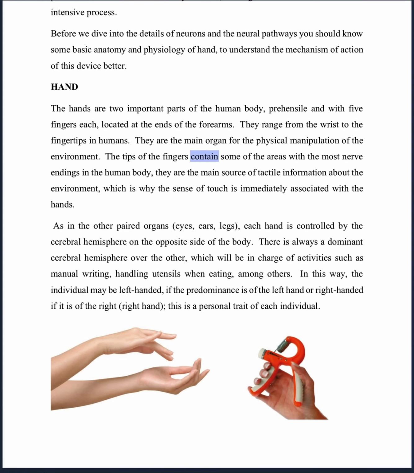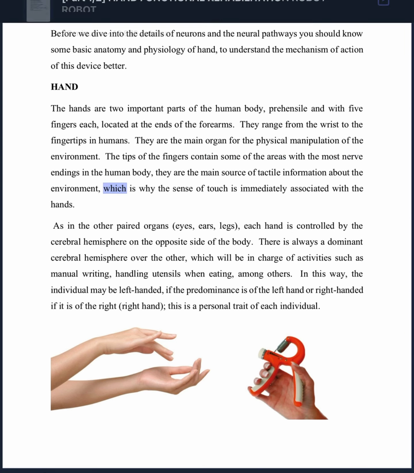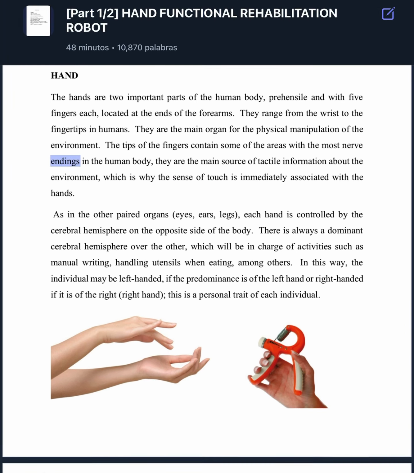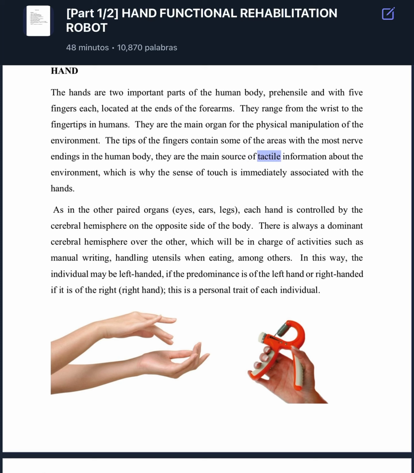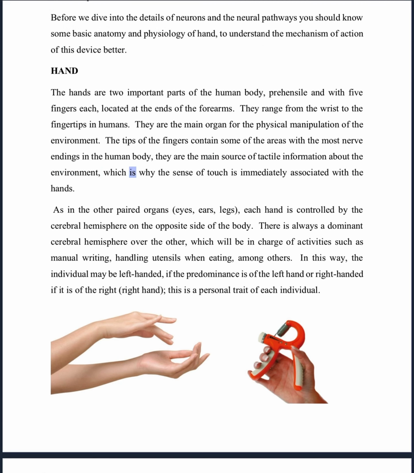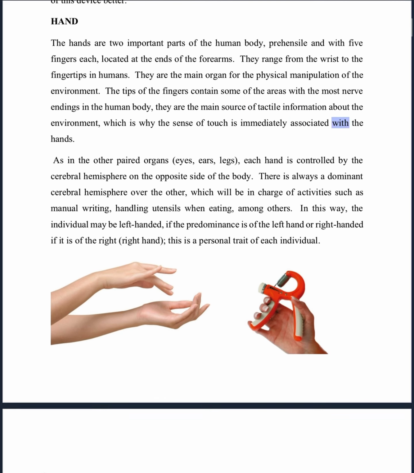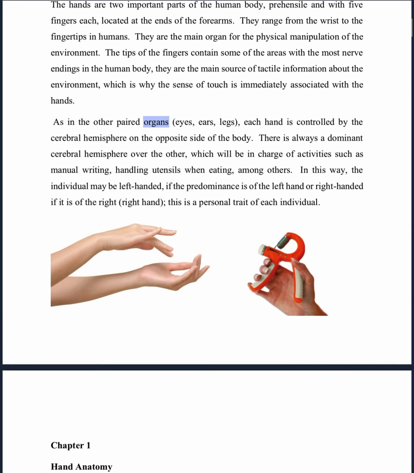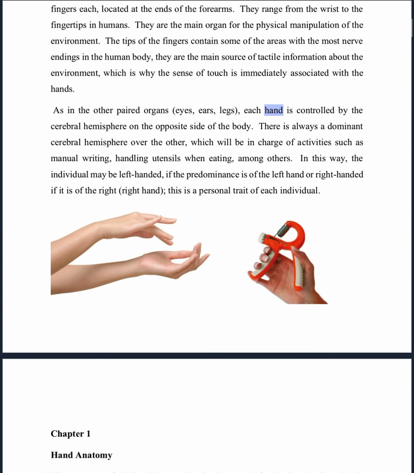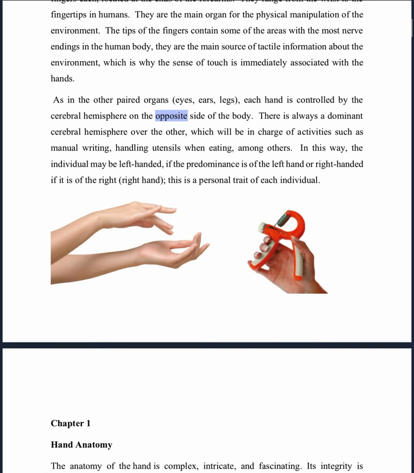They are the main organ for the physical manipulation of the environment, which is why the sense of touch is immediate endings in the human body. They are the main source of tactile information about the environment, which is why the sense of touch is immediately associated with the hands. As in the other paired organs, eyes, ears, legs, each hand is controlled by the cerebral hemisphere on the opposite side of the body.